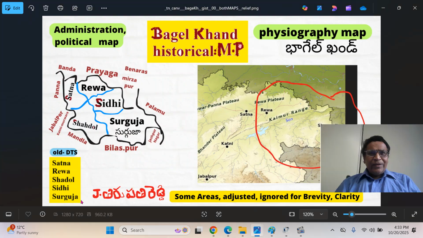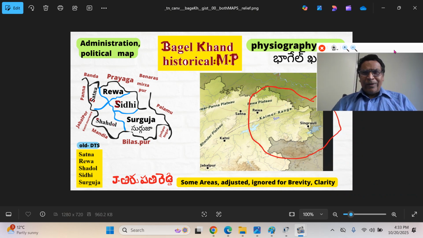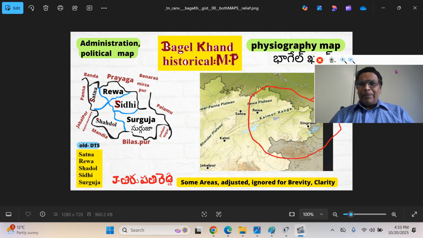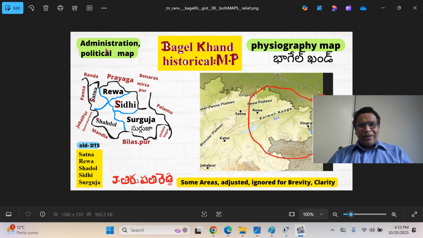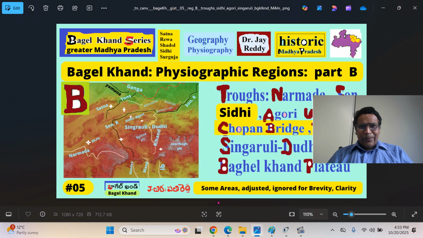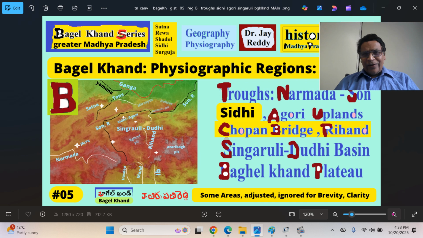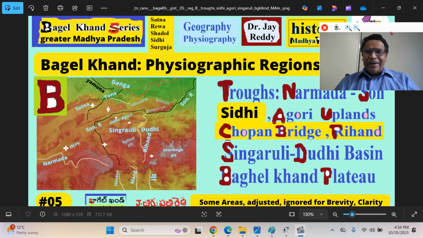And the advantage of looking at the physiographic regions is that it gives the broader physical orientation of the land terrain with respect to the rivers, mountains, hills, when compared to standard two-dimensional administrative geography or political geography. It gives a broader, deeper understanding. We'll go over these regions, and I will walk you through different physiographic maps where you will get a deeper understanding.